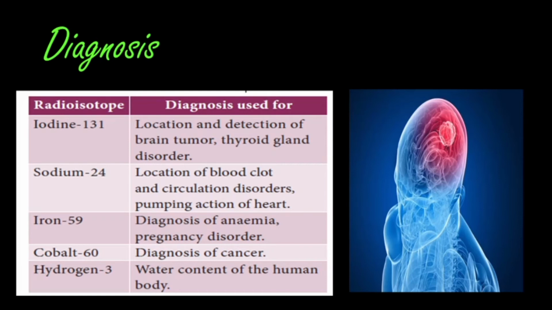And sodium 24, it is used to find out the location of blood clots and circulation disorders, and the pumping action of the heart. Next, iron 59 is used to find out anemia and pregnancy disorder. And cobalt 60, already you know, a well-known example, is used in the diagnosis of cancer. And hydrogen 3, already you know H1, H2, H3 isotopes, this hydrogen 3 isotope is used to find out the water content of the human body. So these are the various isotopes used in the process of diagnosis.